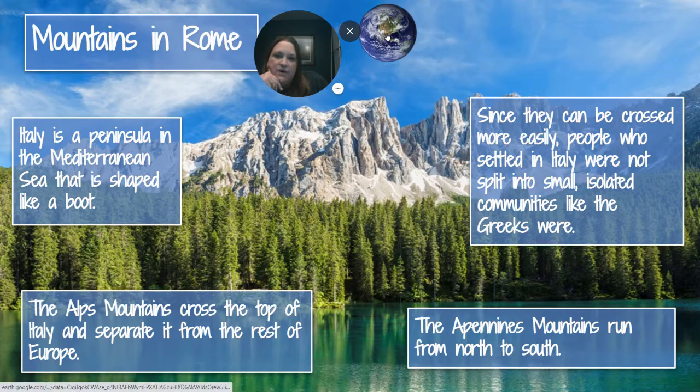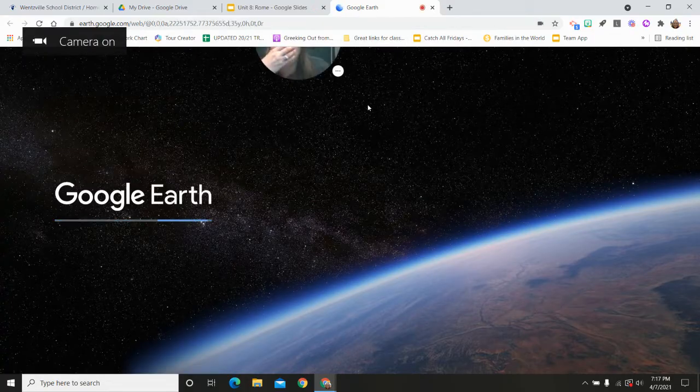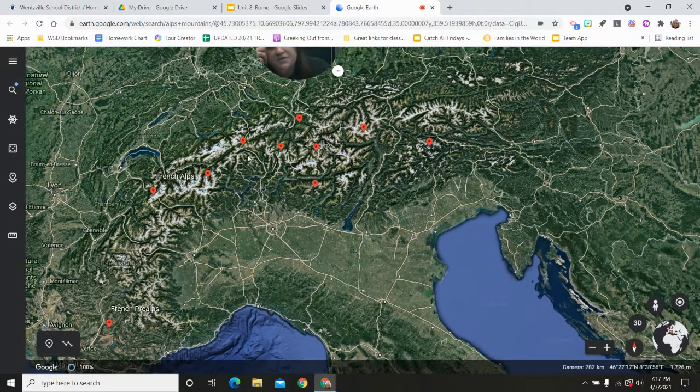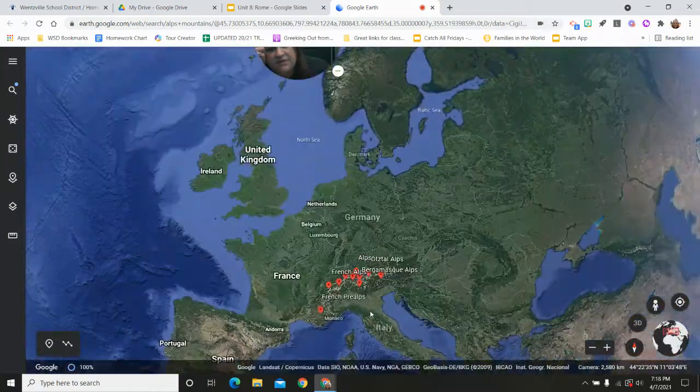It's not like that in Rome. And let's take a little look-see. We can get this to work so you can see how these mountains look. So here are the Alps. As you can see, here's Italy. Let me zoom out for a second. There's Italy.